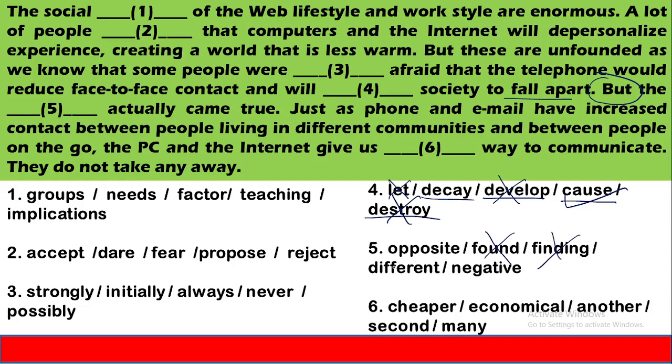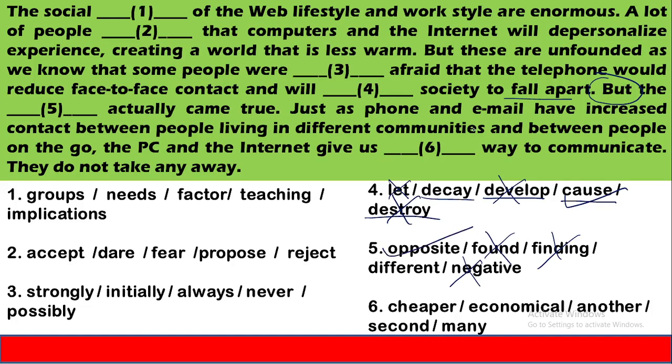Different came true, or negative came true actually come. Since they were already talking about negativity, this option will not be here. But the opposite or different actually came true. So from among these two options, we have to pick, but the opposite actually came true, not different.